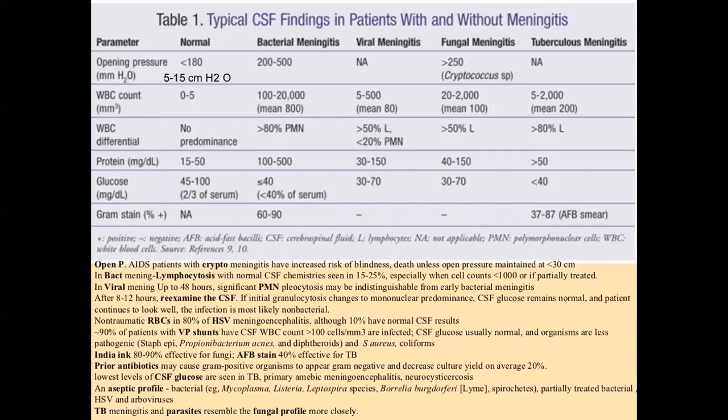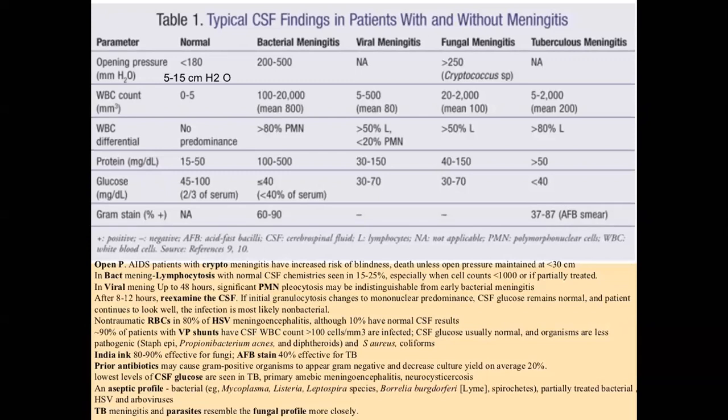And what is the normal cell count? The normal cell count is 0 to 5. What is the normal protein? 15 to 50 milligrams per deciliter. And normal CSF glucose level is 45 to 100 milligrams per deciliter, two-thirds of the serum. So these are the normal values: opening pressure 5 to 15, WBC count 0 to 5, protein 15 to 50, glucose 45 to 100, and in every CSF examination the gram strain must be seen.